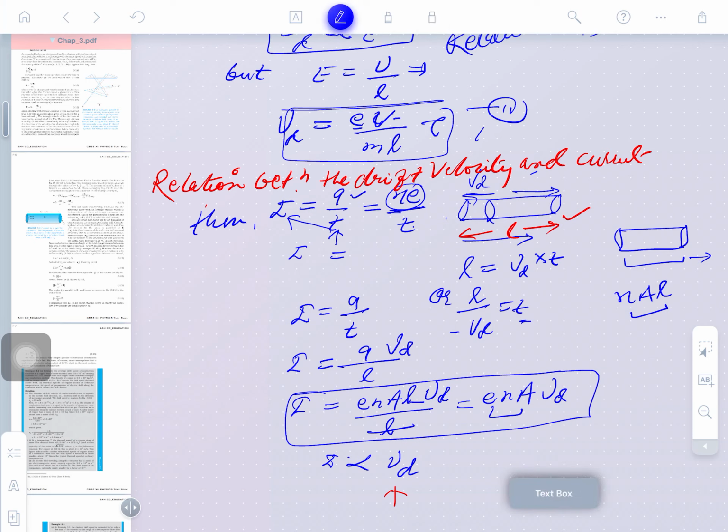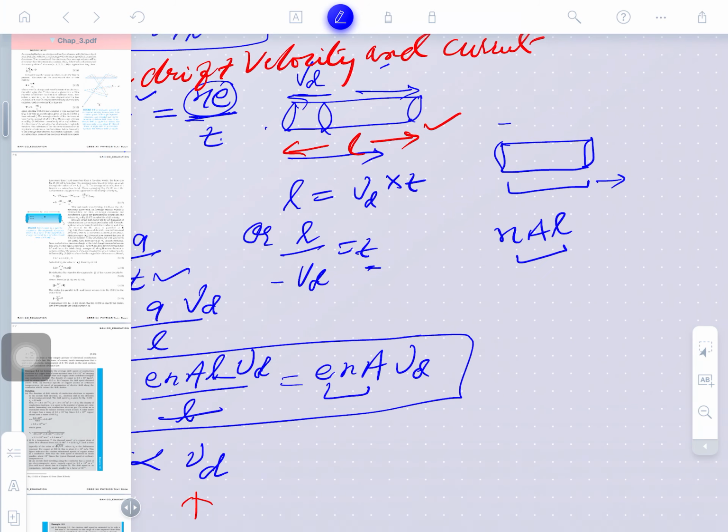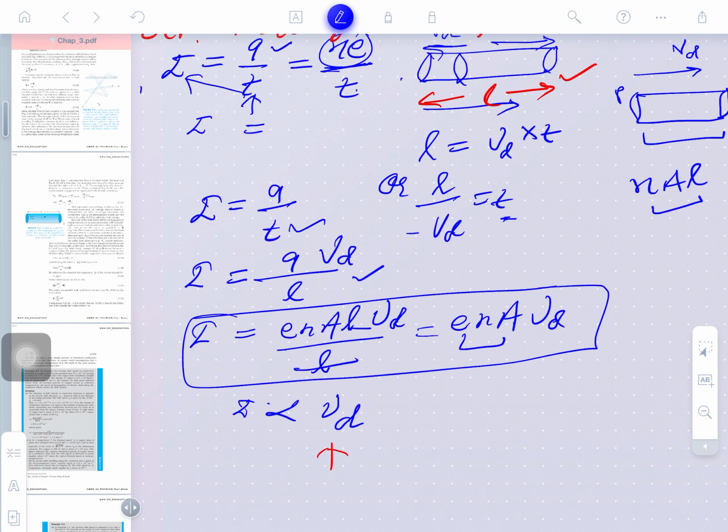The time t is here, you may see here right now. Suppose the electrons are moving from one end to another with average drift velocity V d, from point P to Q. So, how much time will it take? Obviously, distance, meaning the length of the conductor, divided by velocity. So, this formula has now come here. Is that clear? In the place of Q, what have we written? n e L, where e is the charge on each electron and n is the number of electrons. Clear? So, this is e n A V d, L L cancel, it is called e n A V d.